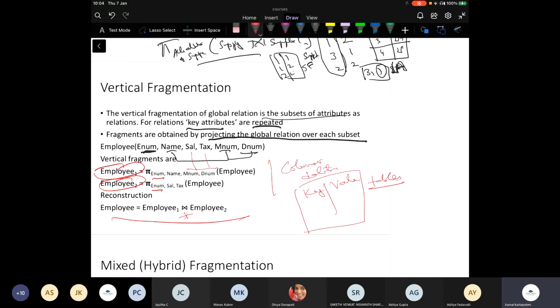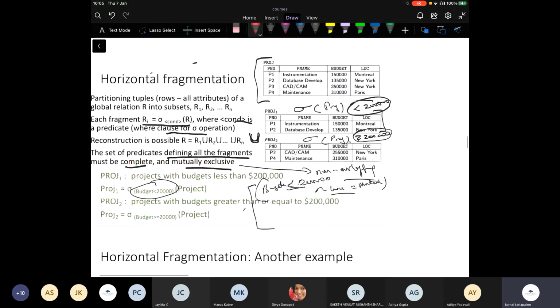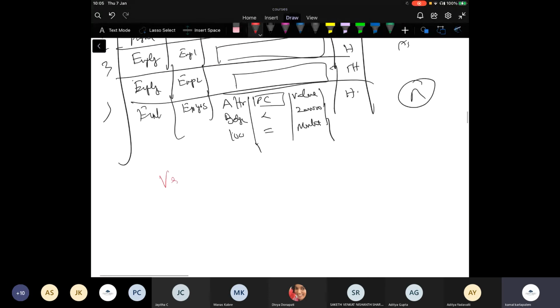So from the relational data model perspective, it becomes very clear, right? It is just a projection operation. So now going back to this one, how do I store vertical fragments?